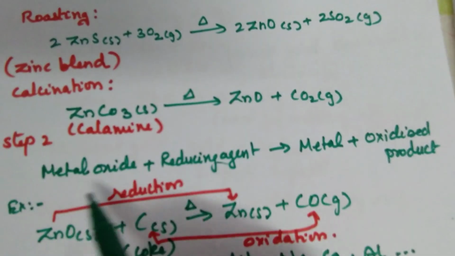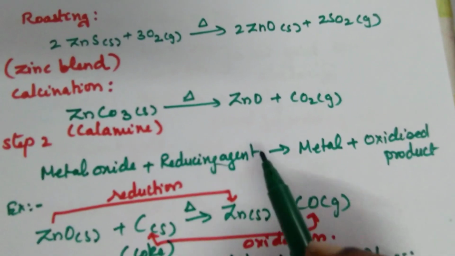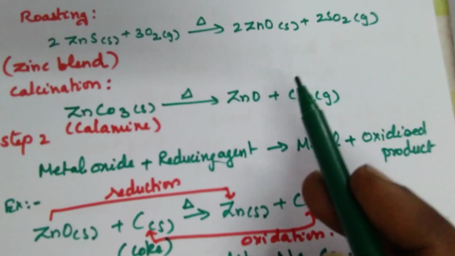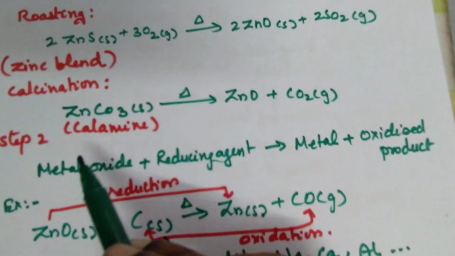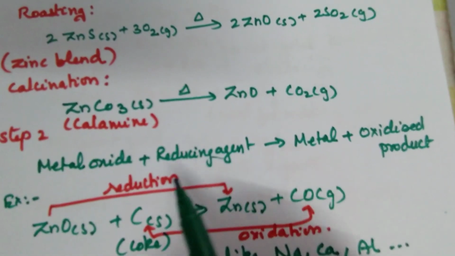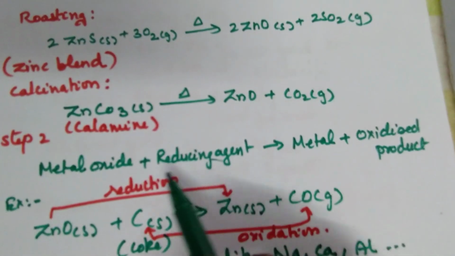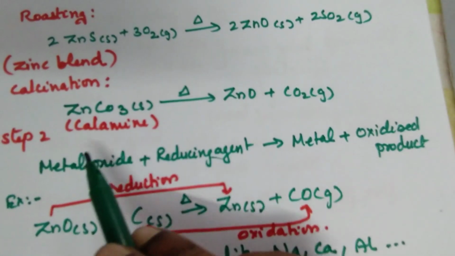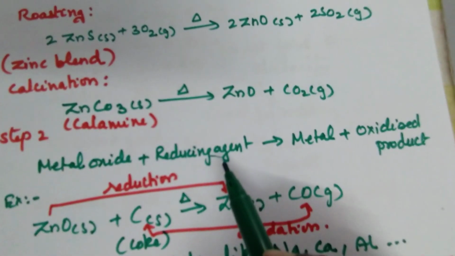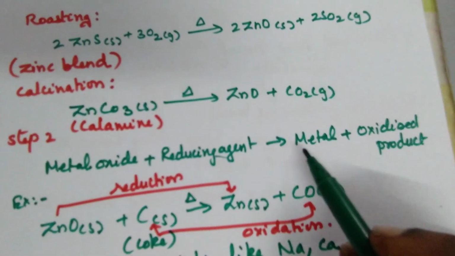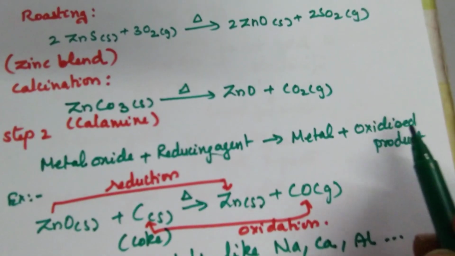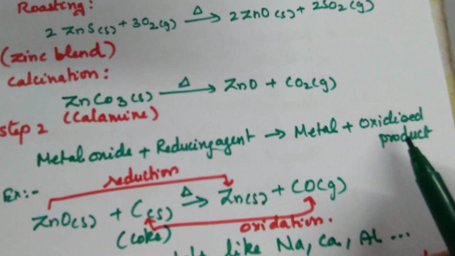Agent is something which is done for somebody else, not for ourselves. It reduces the other substance and it gets oxidized. We have seen the oxidation reduction process; they occur simultaneously. The product is metal, in reduced state, and the reducing agent turns out to be the oxidized product.